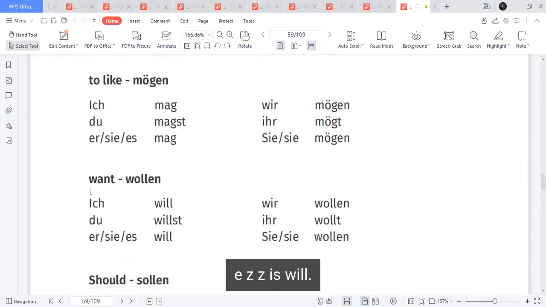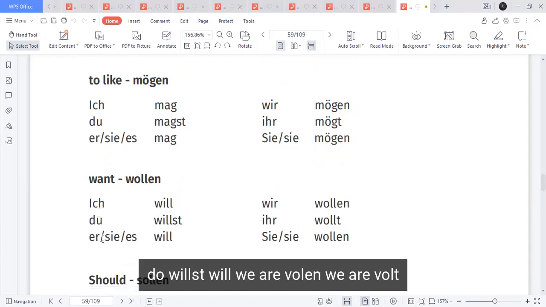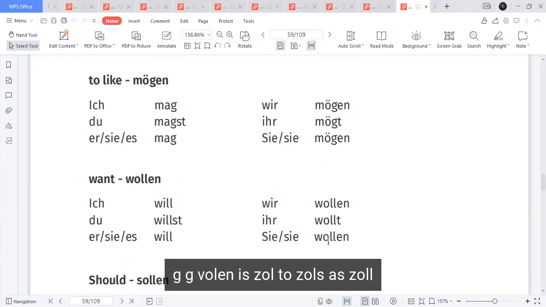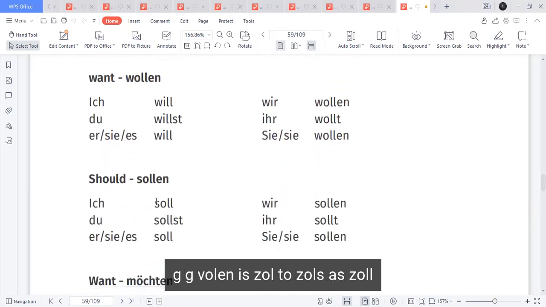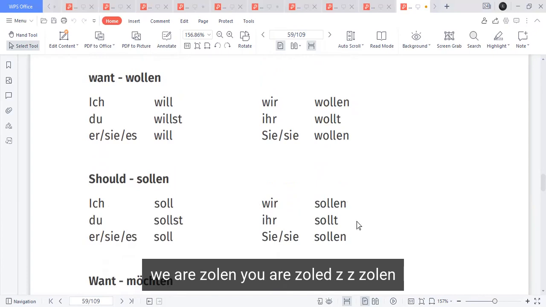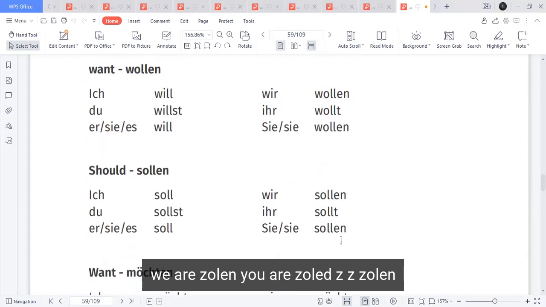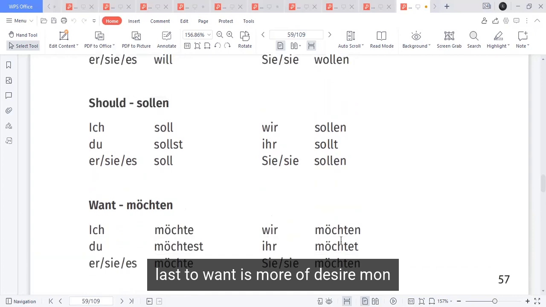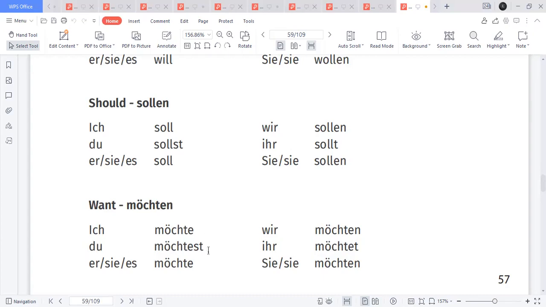Wollen. Ich will, du willst, es will, wir wollen, ihr wollt, sie wollen. Ich soll, du sollst, es soll, wir sollen, ihr sollt, sie sollen. Last one, möchten, to want. The difference between wollen and möchten is that möchten is more of desire and wollen is, most of the time, more formal. Want. Ich möchte, du möchtest, es möchte, wir möchten, ihr möchtet, sie möchten.